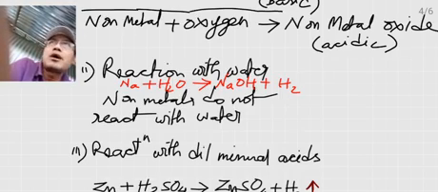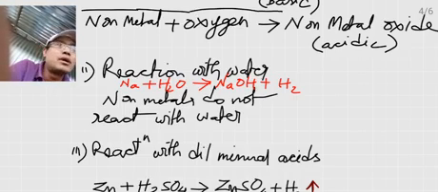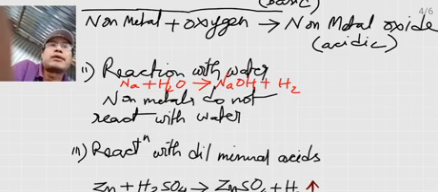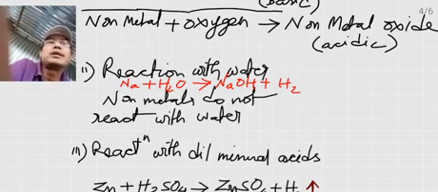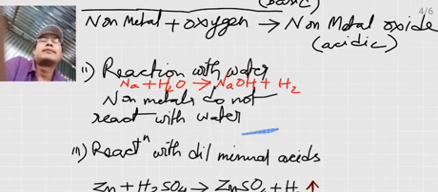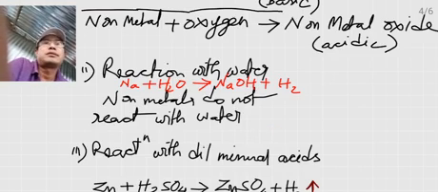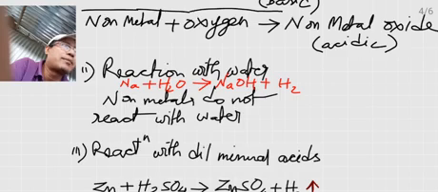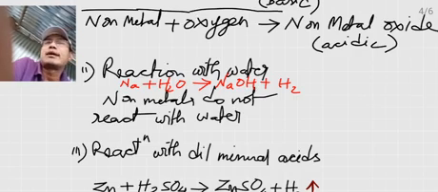Some metals react with water very vigorously, some may react slowly, and some may not react at all, like silver, gold, copper. They do not react with water, and iron and others react very, very slowly. On the other hand, non-metals do not react with water. Some metals react with water vigorously, some react very slowly, and some may not react at all.